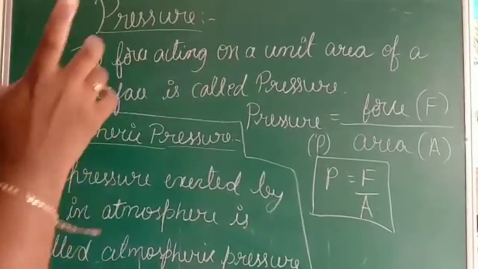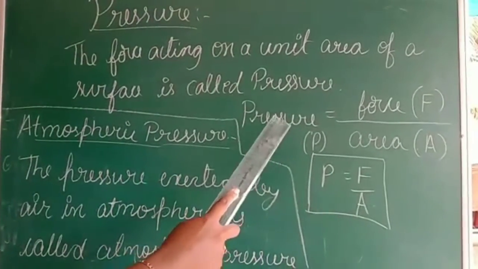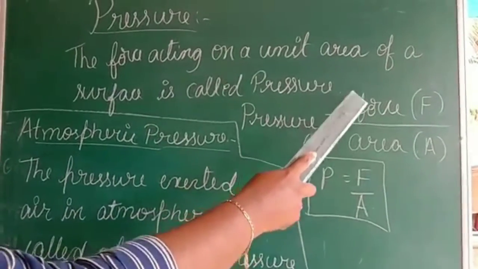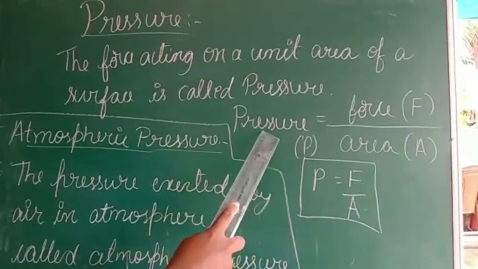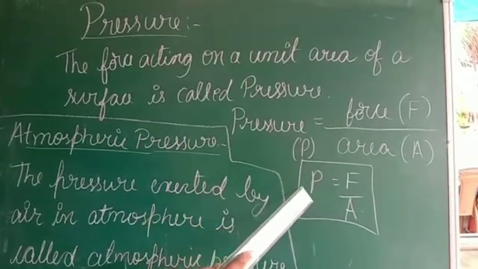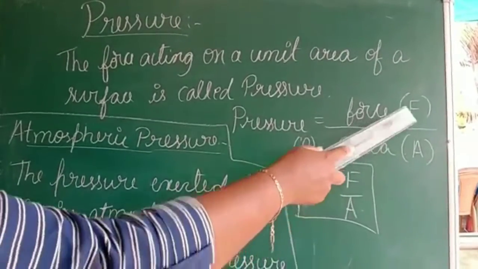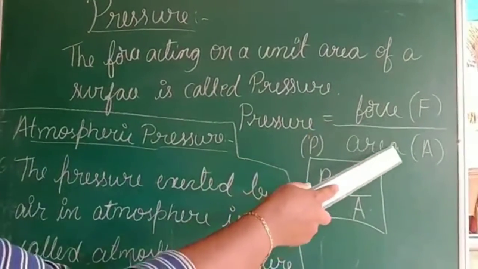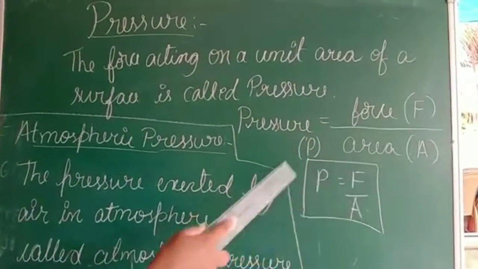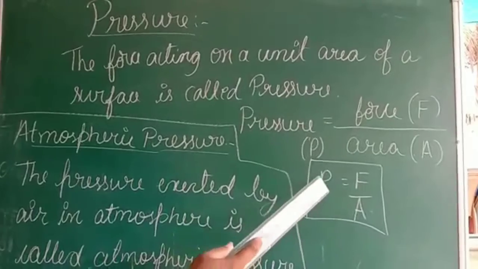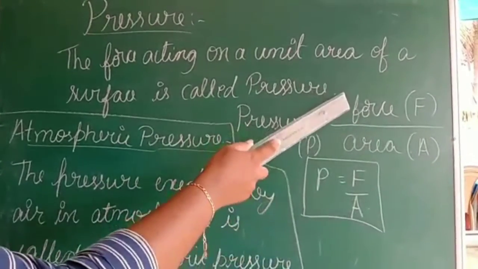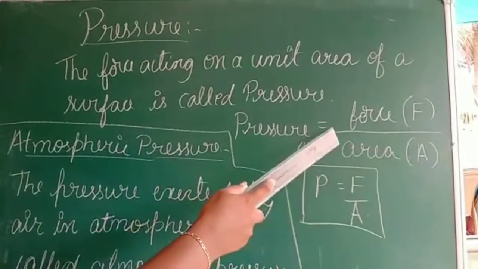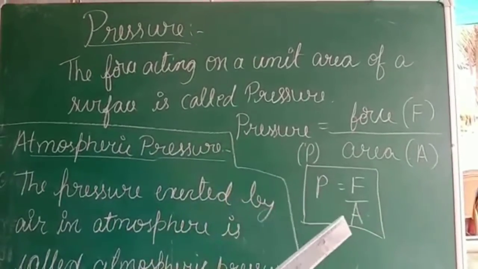There is a formula given for pressure: pressure is equal to force by area, wherein pressure is represented as capital P, force is represented as F and area is represented as A. So the formula of pressure is P = F/A, where F stands for force and A stands for area. This formula is very important, students.